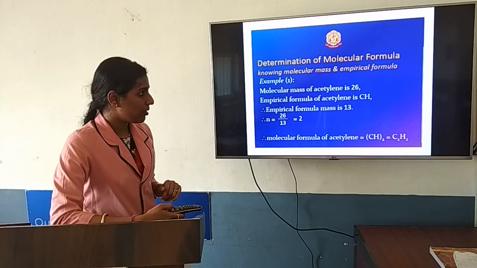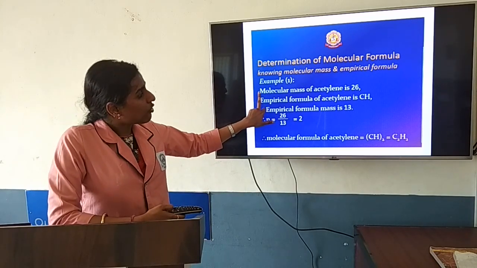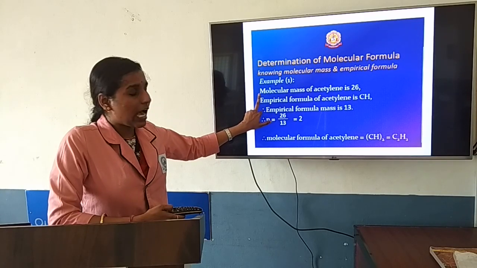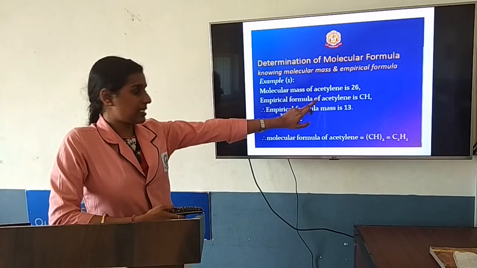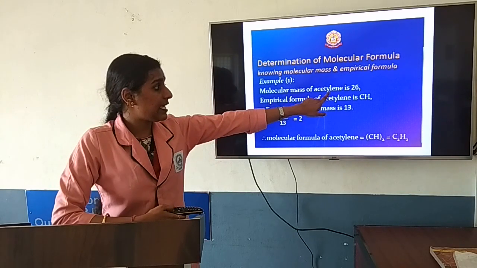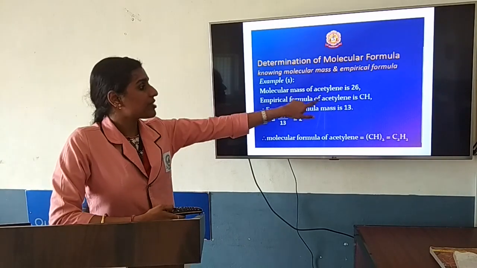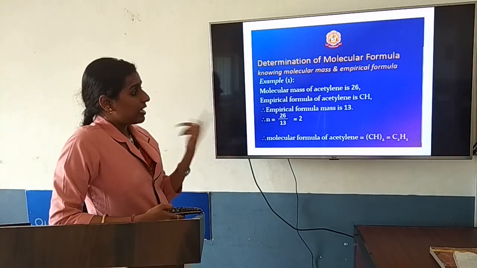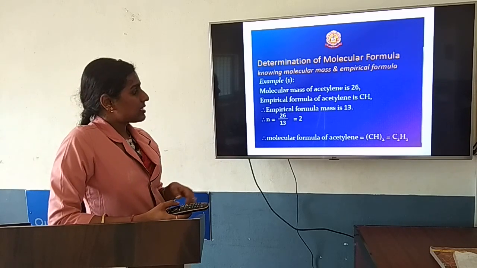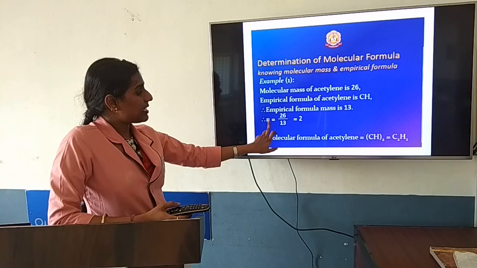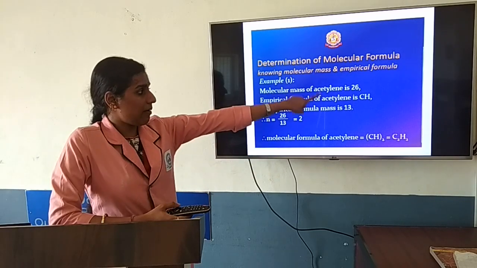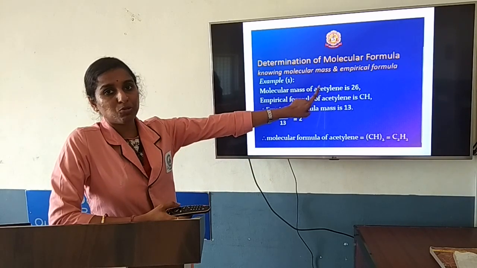The first problem: acetylene has a molecular mass of 26, and its empirical formula is CH. The empirical formula we have already found, that is nothing but CH. Based on that, we are supposed to find the molecular formula of acetylene. As I said, n is equal to molecular mass divided by empirical formula mass. The molecular mass is directly given, that is 26.